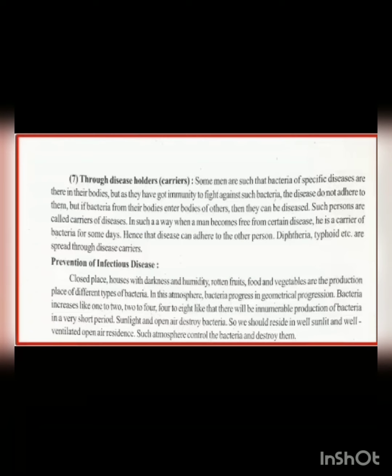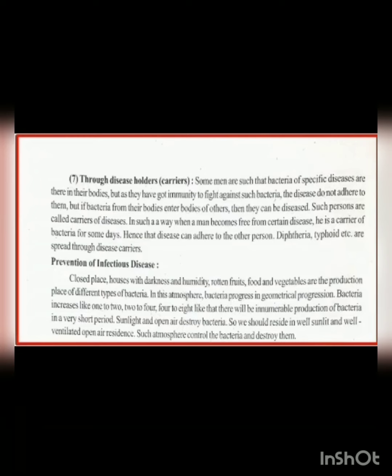New things like what are disease holders, also called carriers. Right? Some people are such that they carry bacteria in themselves which do not affect them, as the immunity is so good, it fights against such kinds of bacteria. But when these bacteria come in contact with somebody else, another body, then what happens?